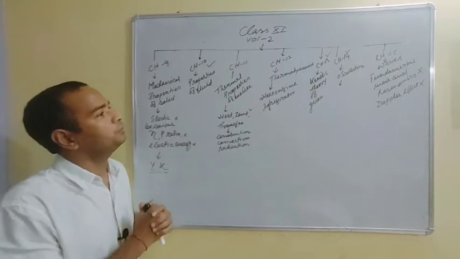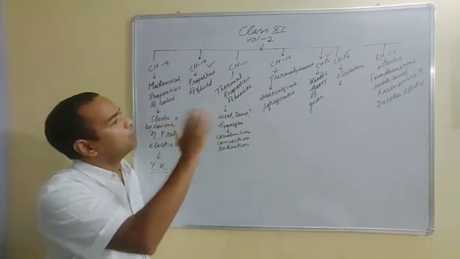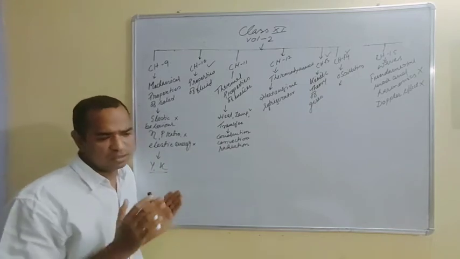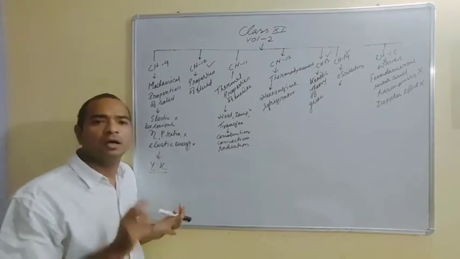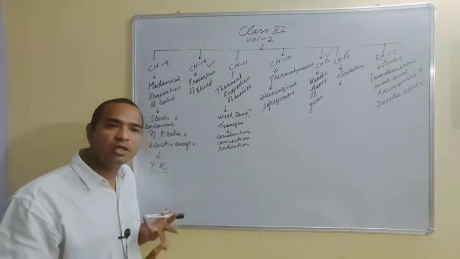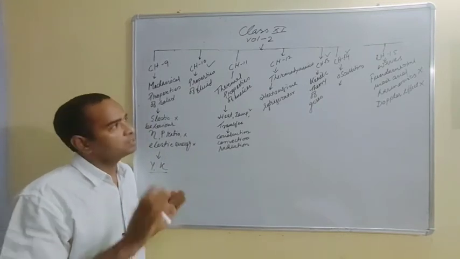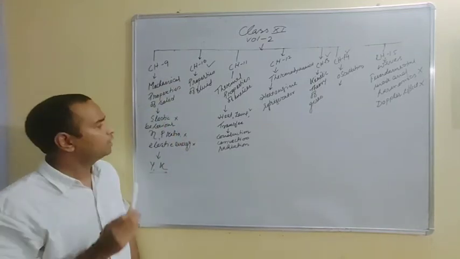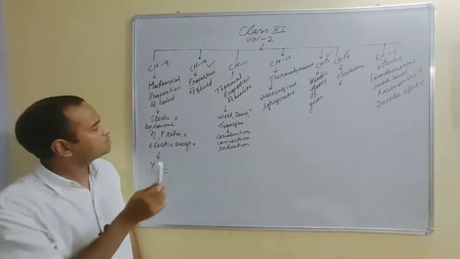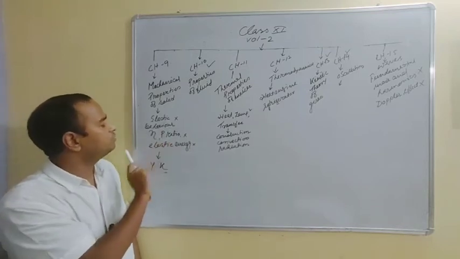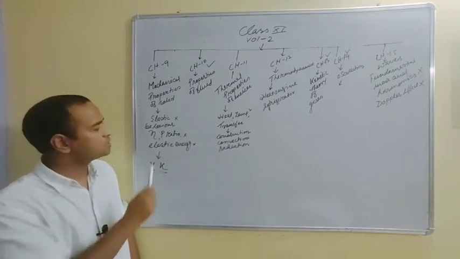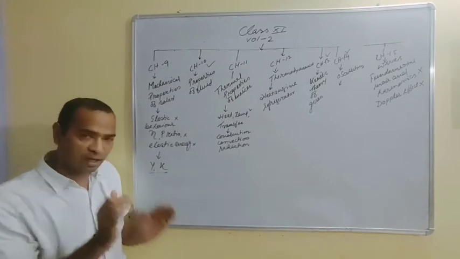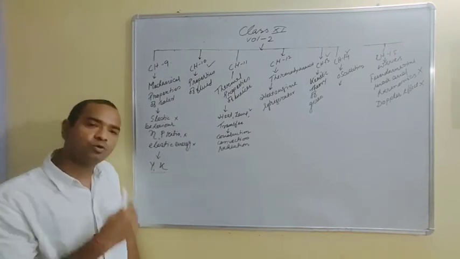In volume 2, you see that there are 7 chapters, and out of these 7 chapters, from chapter 9 to 13, this is basically the study of properties of matter, properties of solids, properties of liquids, then thermal properties of matter. Okay, so in this part, chapter 9, if you look at the mechanical properties of solids, then CBSE has deleted this part, elastic behavior. This is rigidity modulus, Poisson's ratio and elastic energy. Okay, so they have revised it, they have kept Young's modulus and bulk modulus as it is.